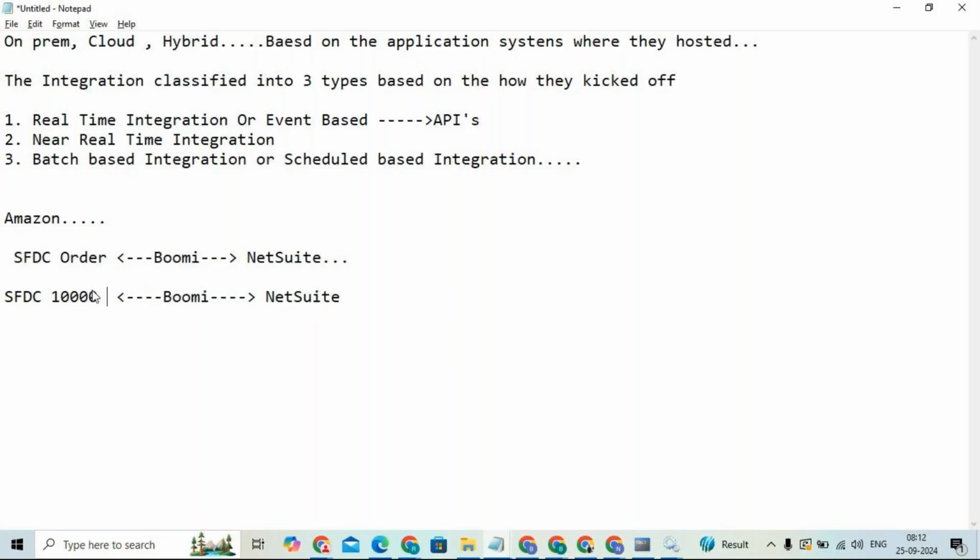You want to process them batch-wise. Let's say I want to process them as 100 as a batch. Every time, these 100 orders are going to be picked up by Boomi. So now how will you store them, how will you see?